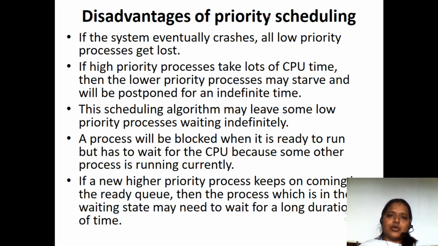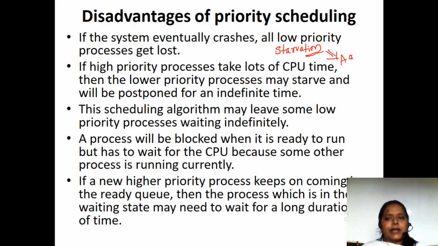Disadvantages: here also this priority scheduling is suffering from starvation. Starvation in the sense, when one process is executing, if a high priority process comes in, that process has to stop in the middle. So like that, starvation is going to happen. How are we going to avoid starvation?